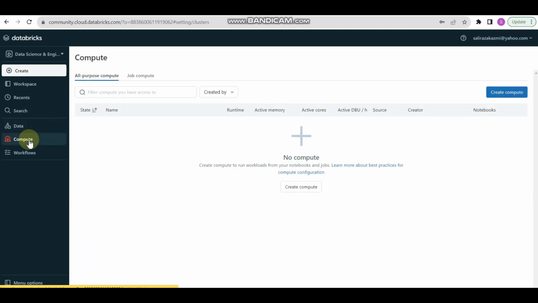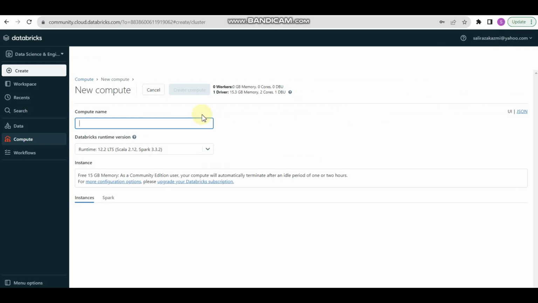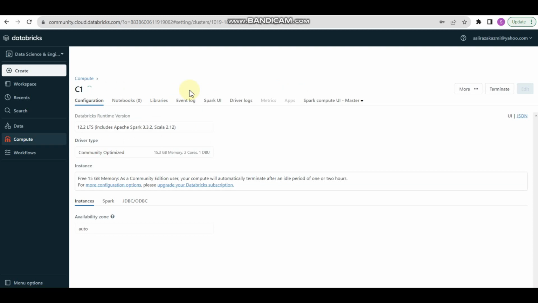So another option is that we can go in compute and see how many clusters are working and which cluster is terminated or stopped. So there is no compute cluster here right now. So what I need to do is create a compute cluster here. I am going to name it C1, cluster 1, it could be any name. So let's click on create.